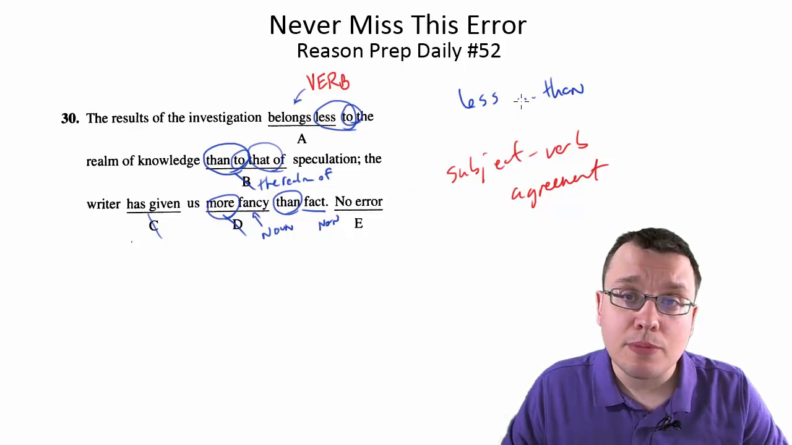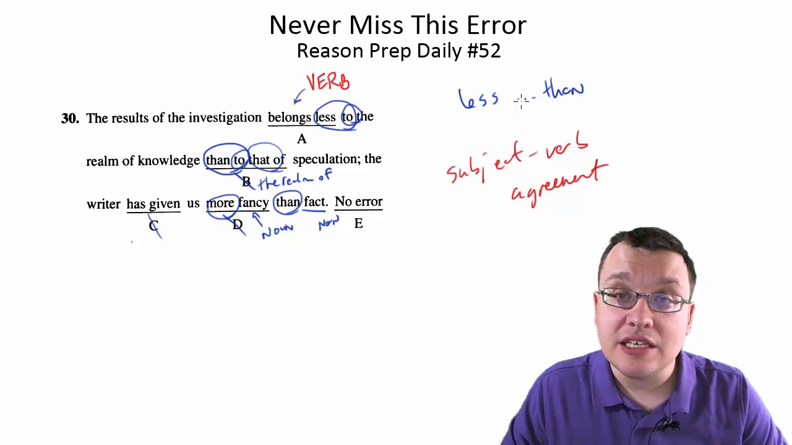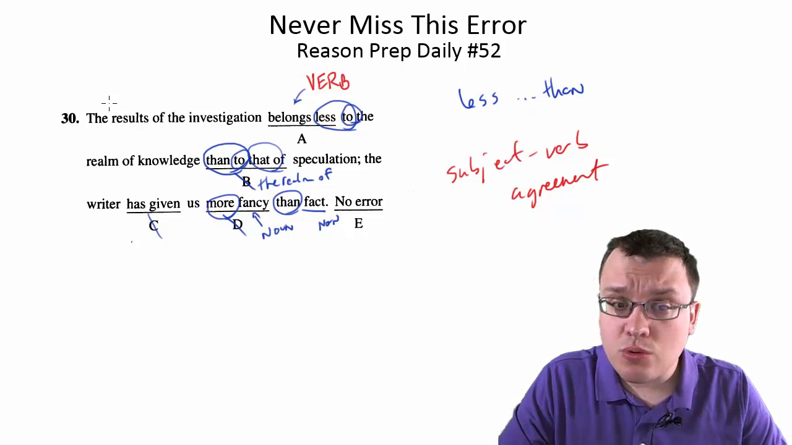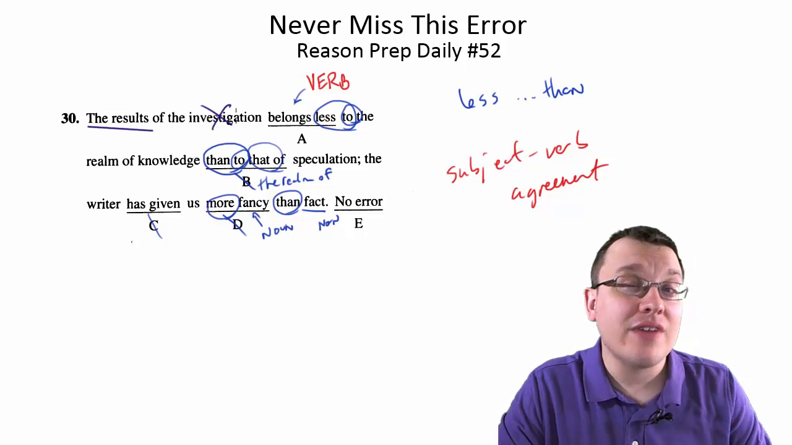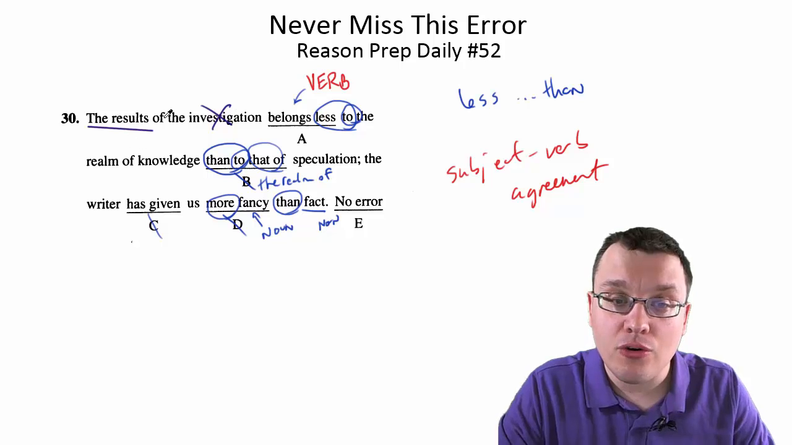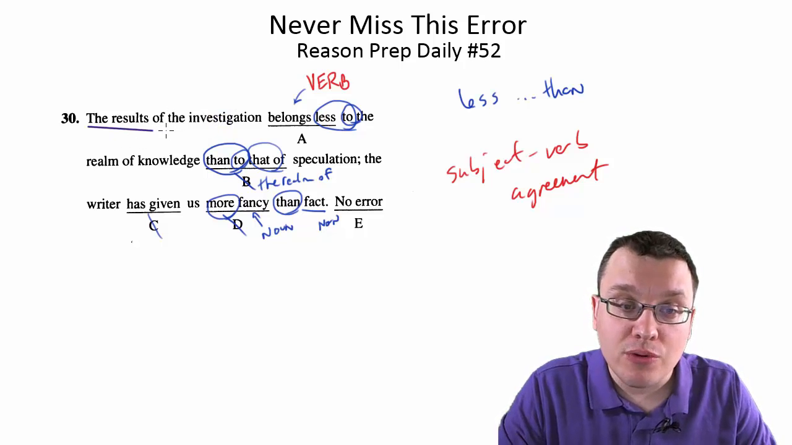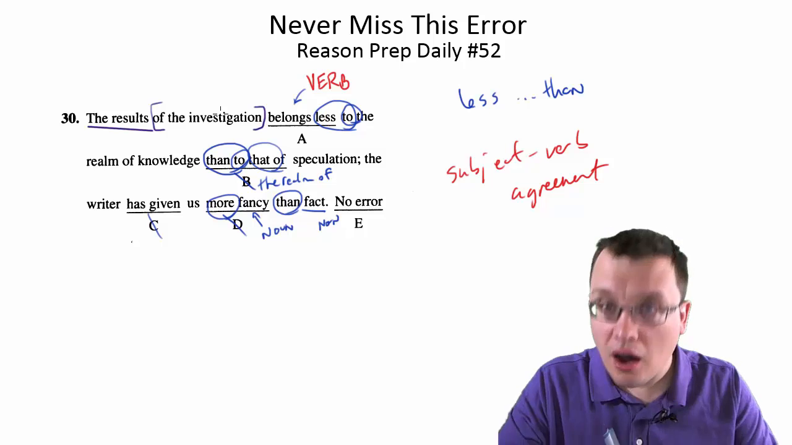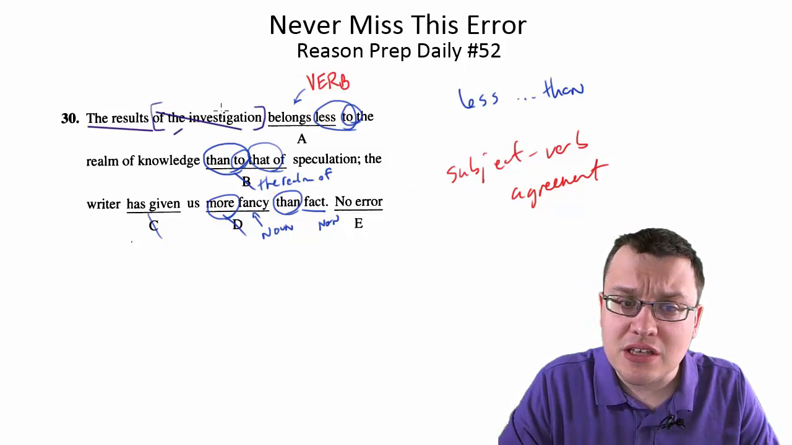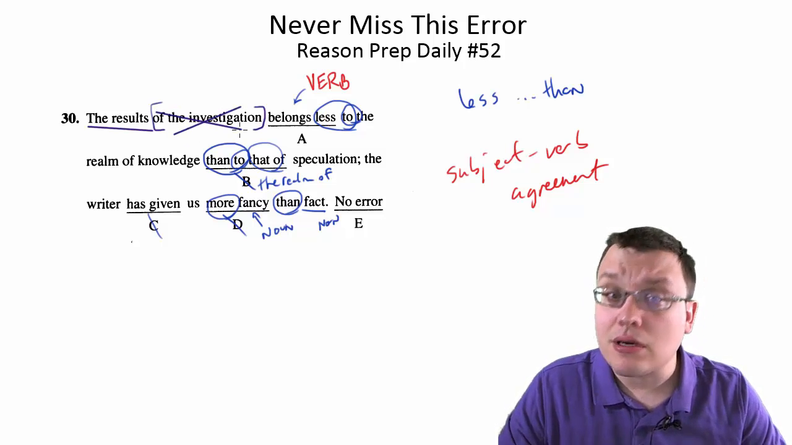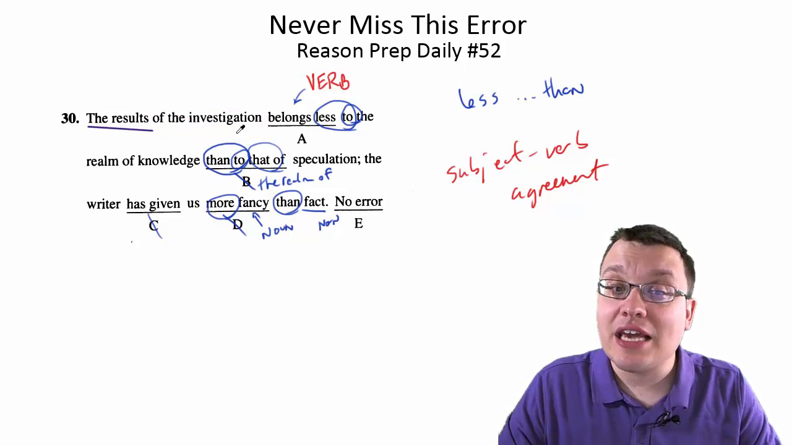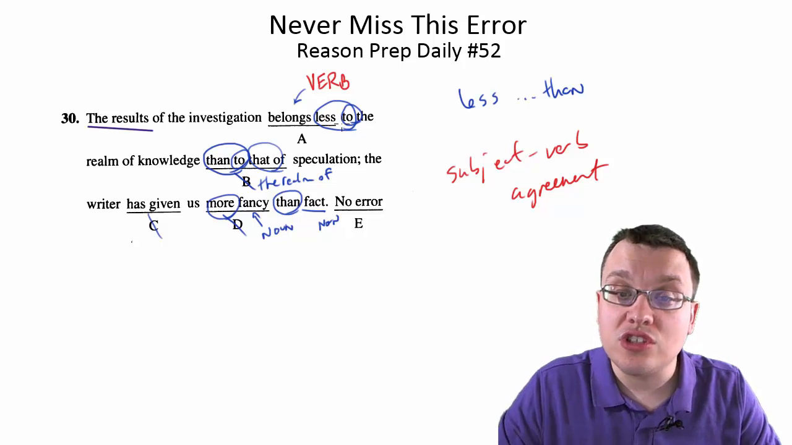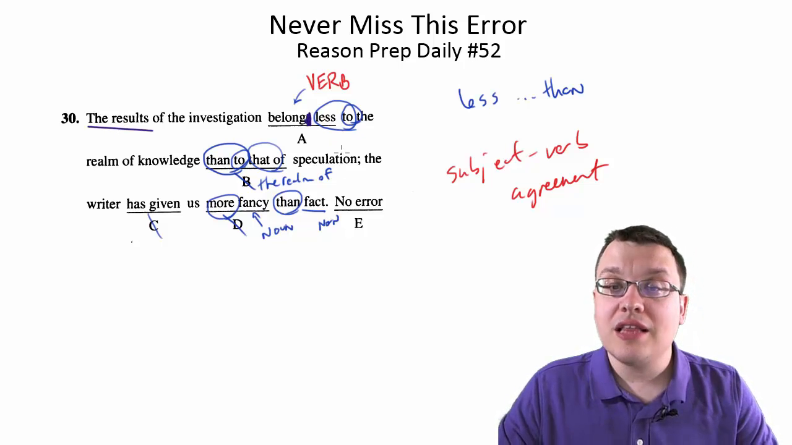I'll leave a link in the description from the SAT Grammar Bootcamp that goes into these rules in a bit more detail. But if you look at this one, what's the subject? The subject of the sentence is the results. It is not the investigation. This is the trap many people fall into. Investigation is part of a phrase, of the investigation, and for the purposes of finding your subject and your verb, it's irrelevant. What is it that belongs less to the realm of knowledge? It's not the investigation, it's the results. The results belong less to the realm of knowledge.